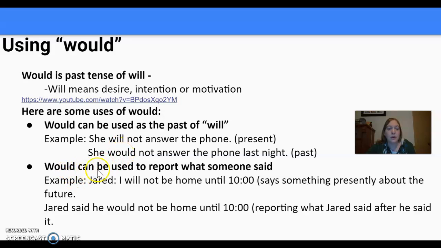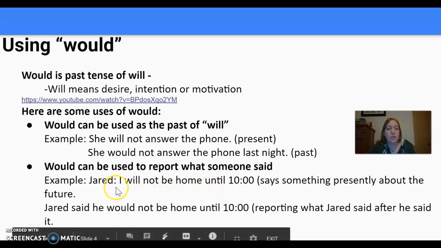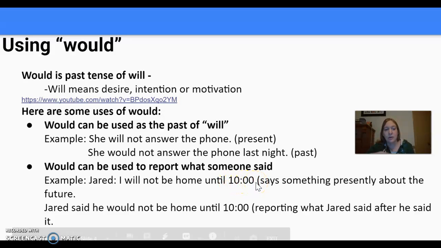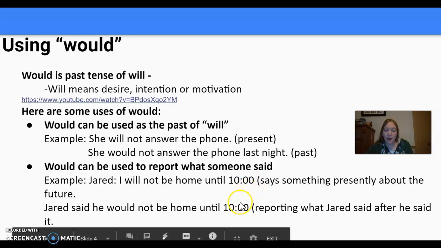Would can also be used to report what someone said. So reporting what another person said. For example, Jared says, I will not be home until 10 o'clock. So he says that now about the future when he'll be home. But if I am telling someone else what Jared said, I would say, Jared said he would not be home until 10 o'clock.